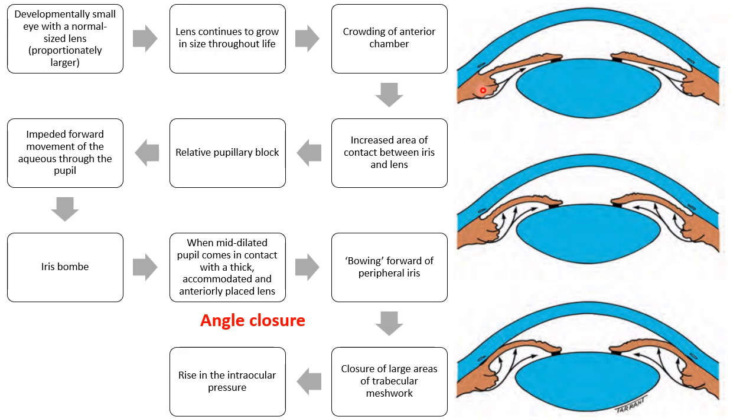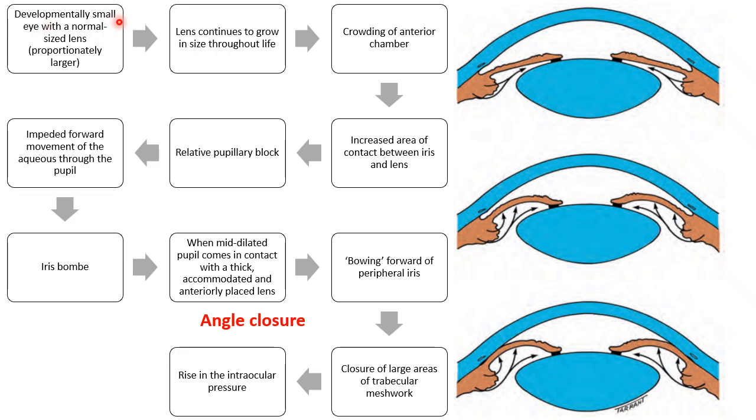But aqueous is being secreted constantly. So this aqueous is building up in the posterior chamber, and this aqueous buildup is causing a forward bulging of the iris. The peripheral iris comes in contact with the angle and prevents aqueous outflow. So a relative pupillary block is combined with physical obstruction of the angle also. This is what I've tried to explain in the flow chart.